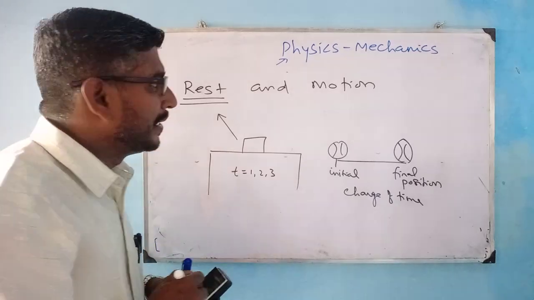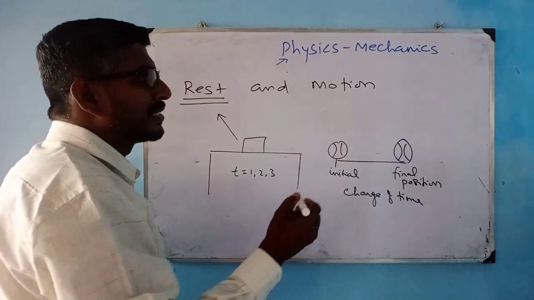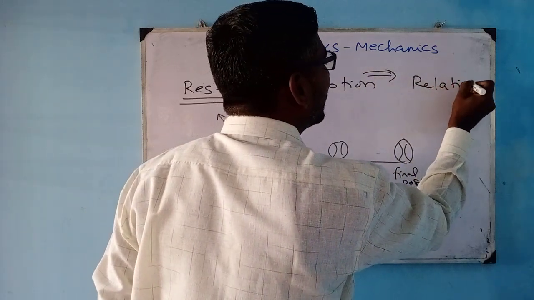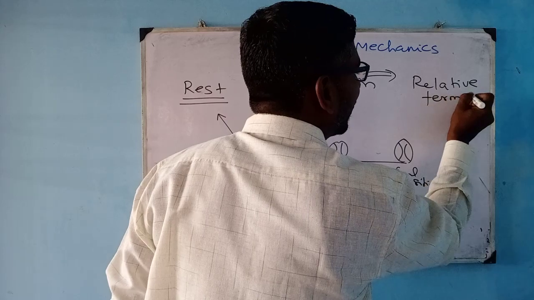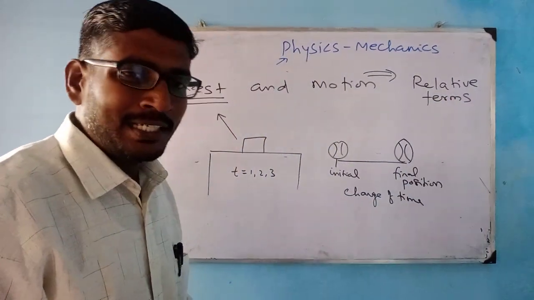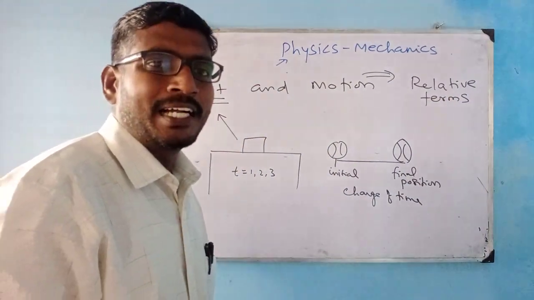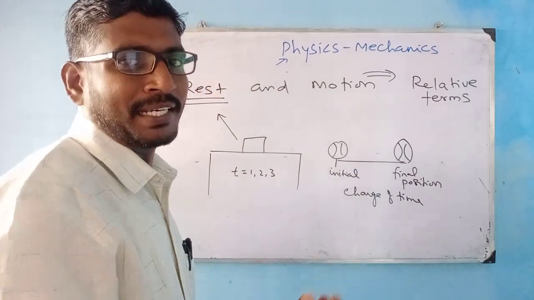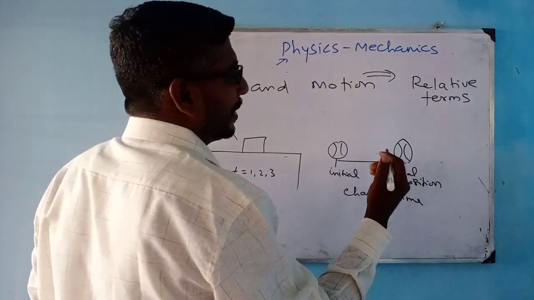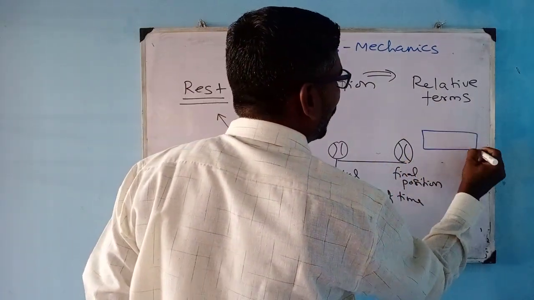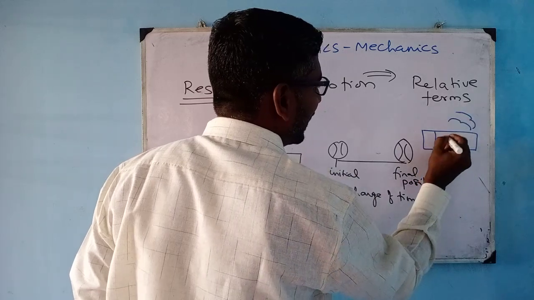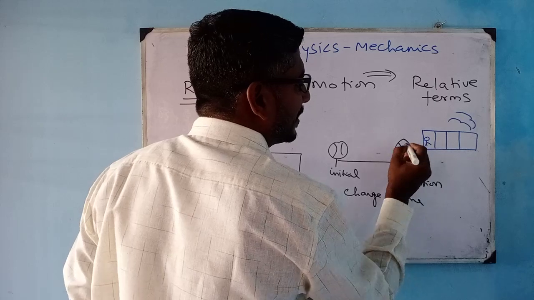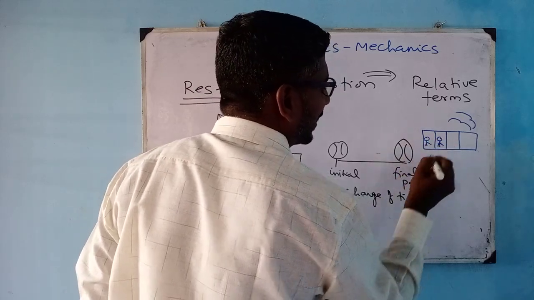Right? And rest and motion are always relative terms. Why do you call them relative terms? Because without comparing rest and motion, we are not going to learn the complete kinematics. For example, consider a moving train. Suppose one passenger is sitting here and another fellow passenger is sitting here.